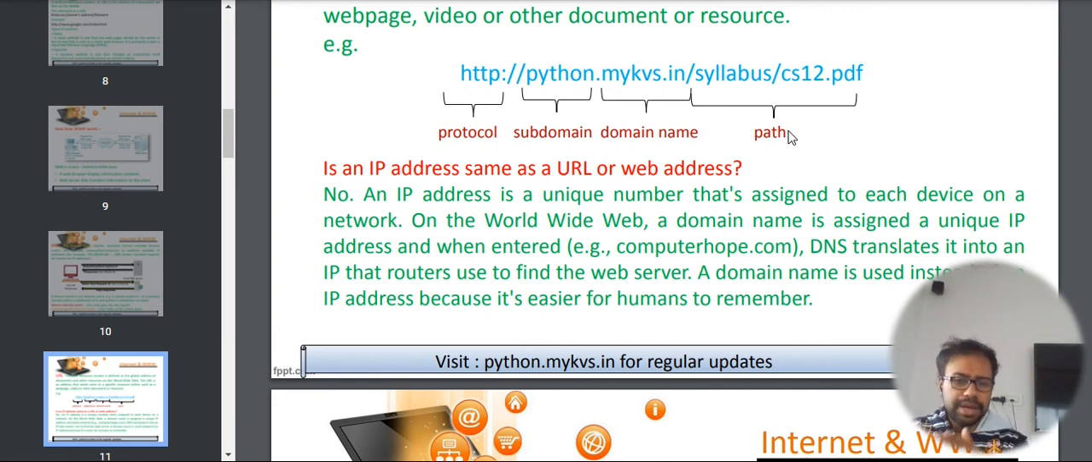Let me make you understand in this simple way. If your house number is your IP address, the name of your house, the plot number, the landmark becomes your DNS or the domain name server. Understood?